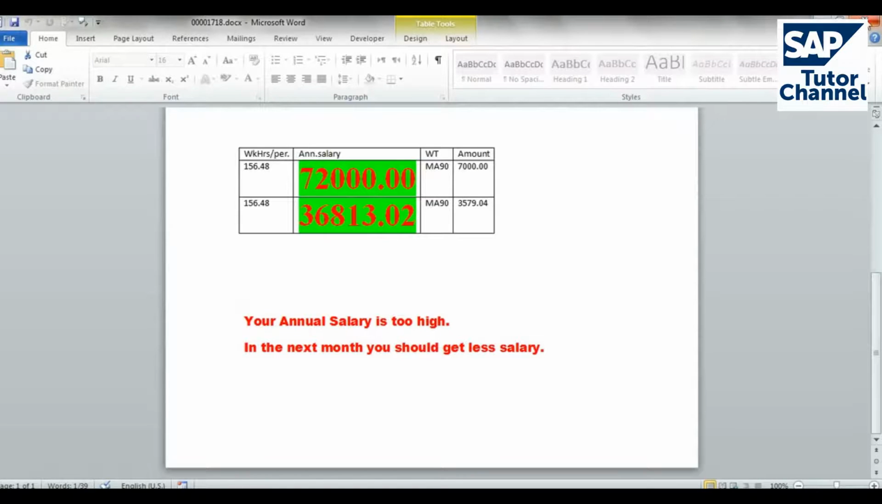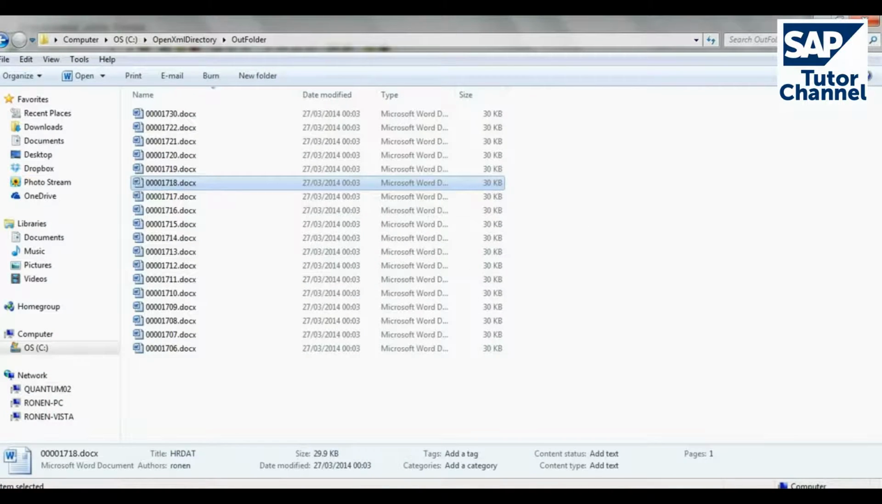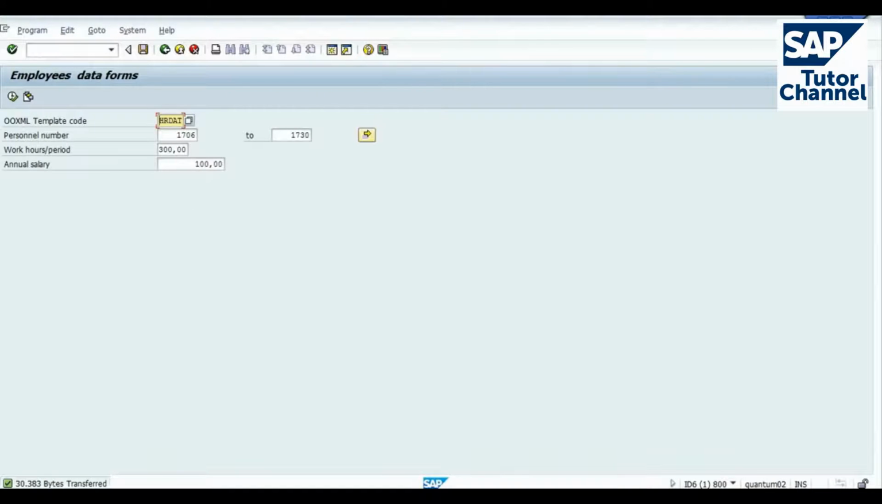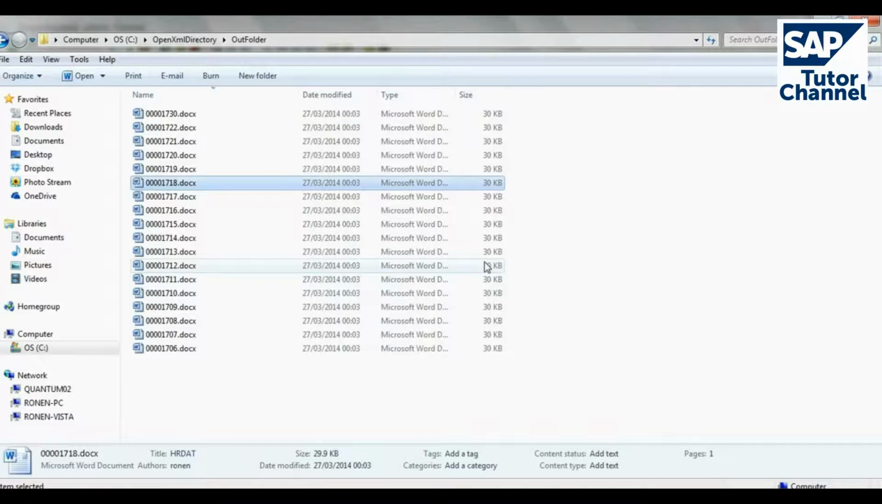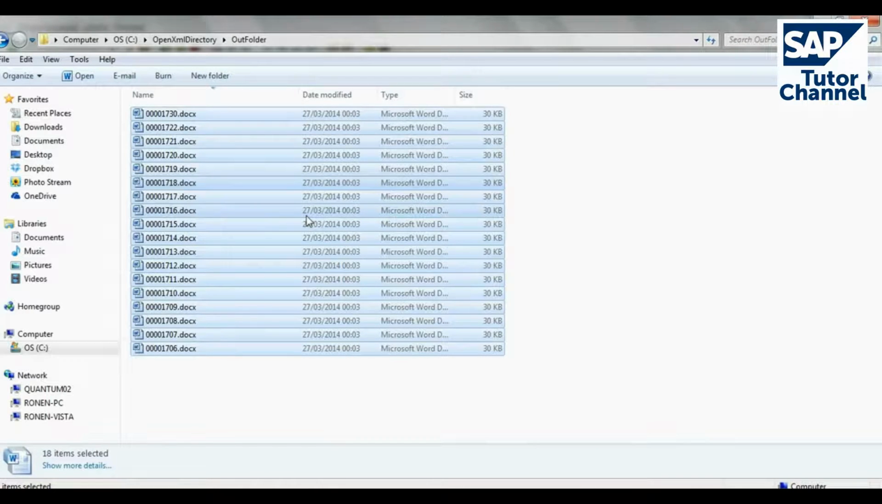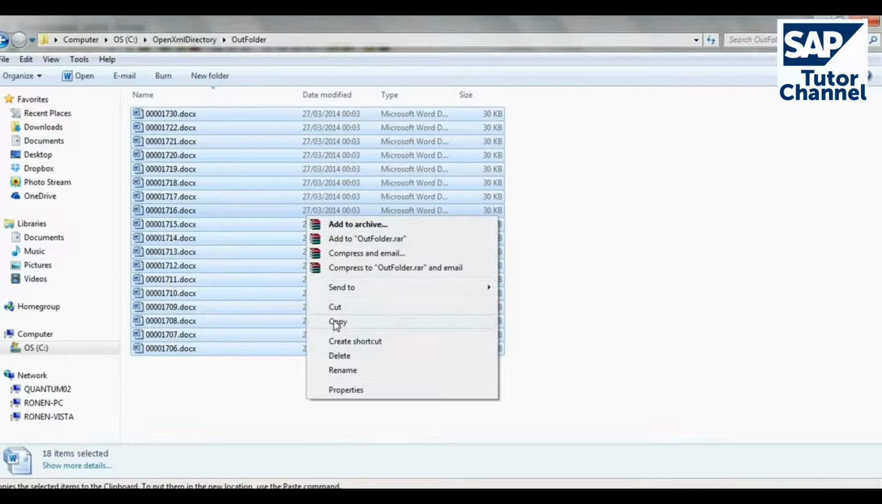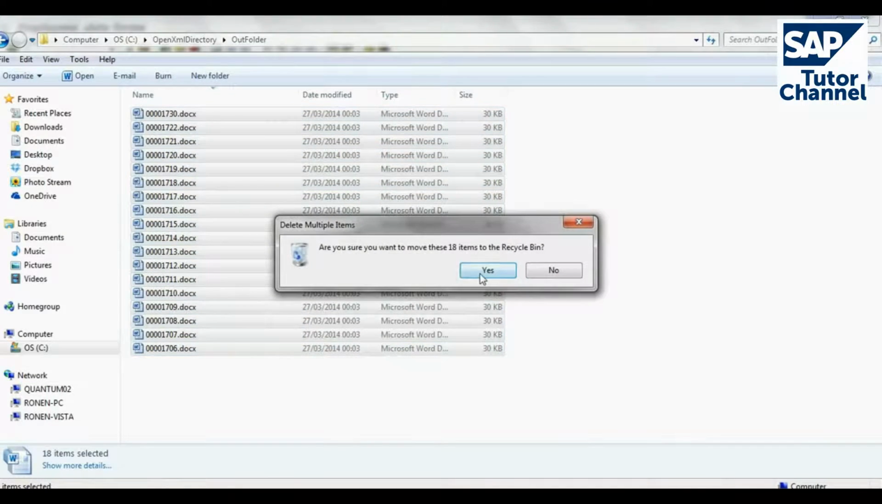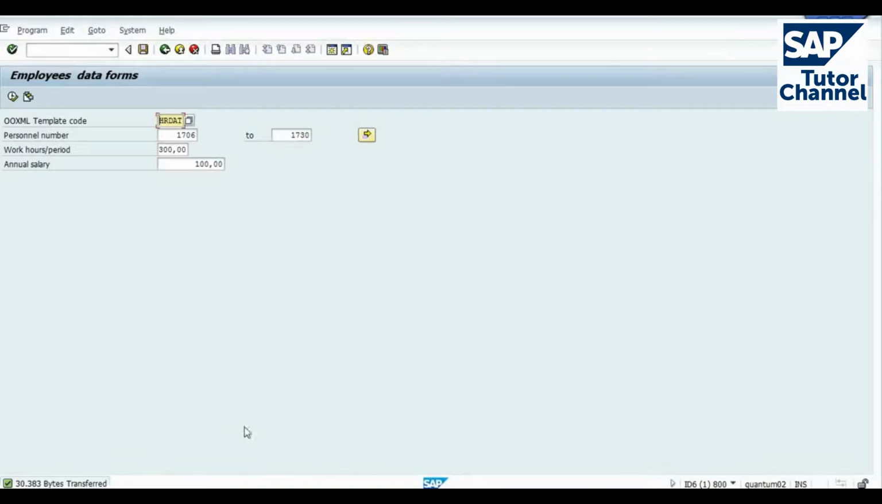Let's do some trick with the annual salary also. We go again to the program. Let's delete the files first. It can also delete the files by itself, but I want to see if it's clear. So we go again to the program, and in the annual salary we put a big number like this one. Let's see what's happened. Too long, okay. 999,999, okay.